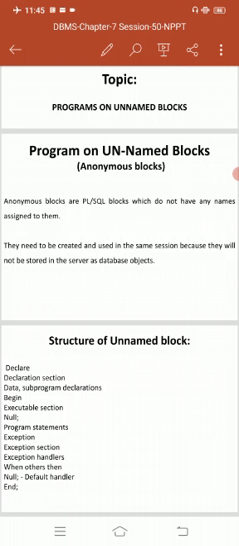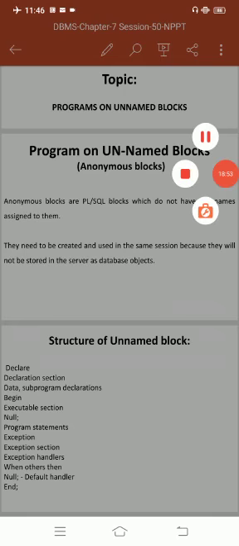The other 2 sections are optional. So what is the structure of an anonymous block? The first section is the declaration part, which has declarations of data, subprograms and so on. Next, begin.